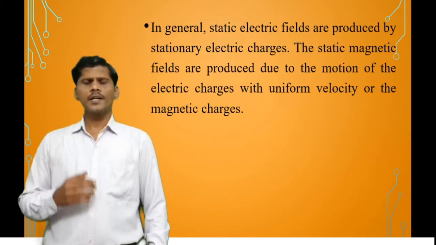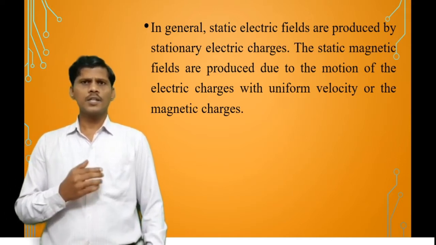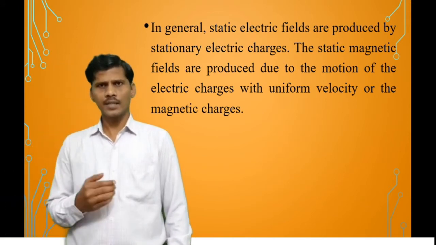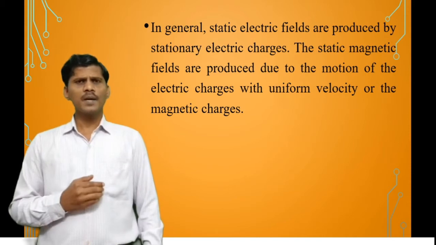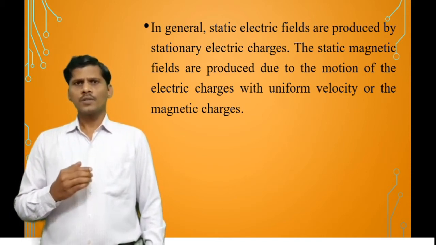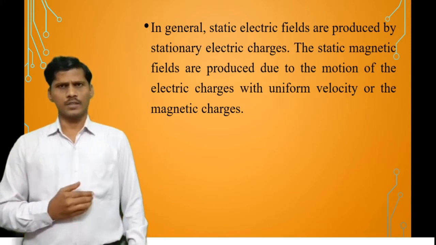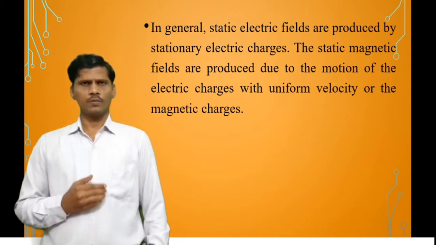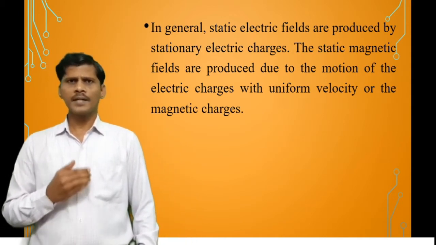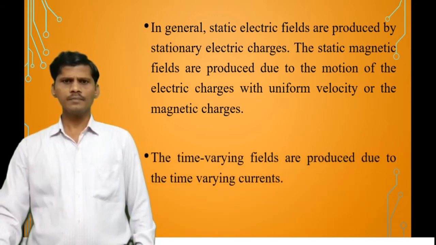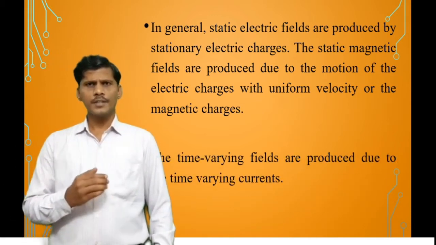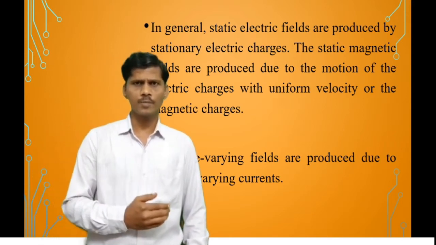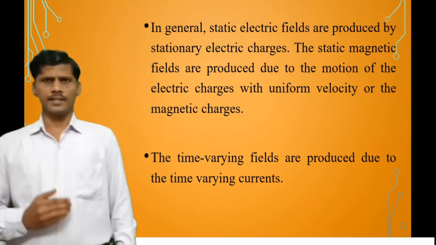In general, static electric fields are produced by stationary electric charges. The static magnetic fields are produced due to the motion of moving charges with uniform velocity, or magnetic charges. The time varying fields are produced due to time varying currents.